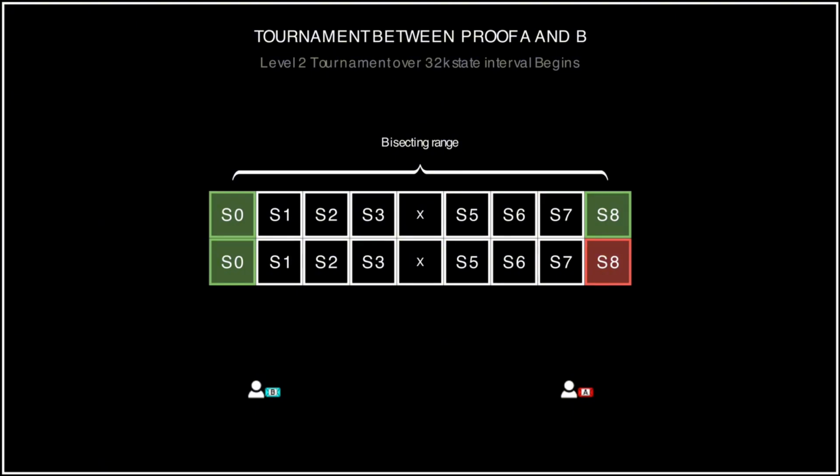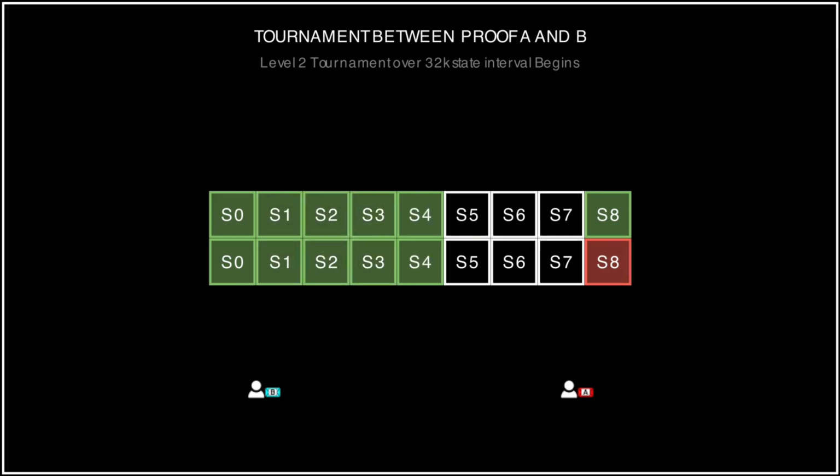The Level 2 tournament occurs over sparse commitments generated every 30 to 1000 step interval. This tournament is also a binary search and continues until the first disagreeing state interval for that level is identified. Once identified, Level 2 is concluded and a third tournament level is triggered.